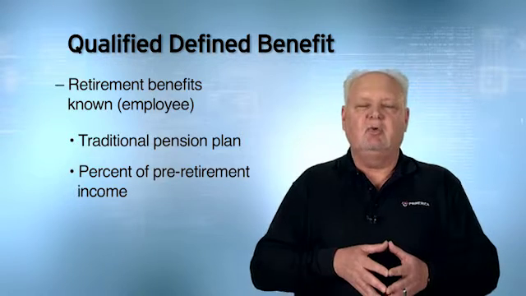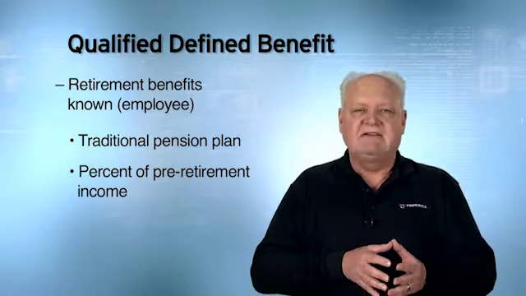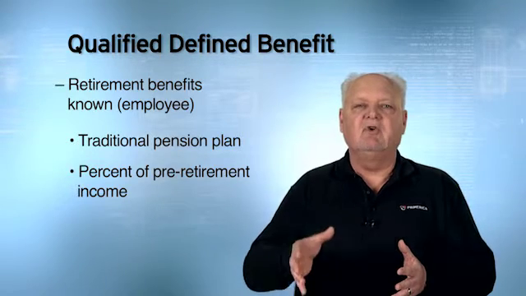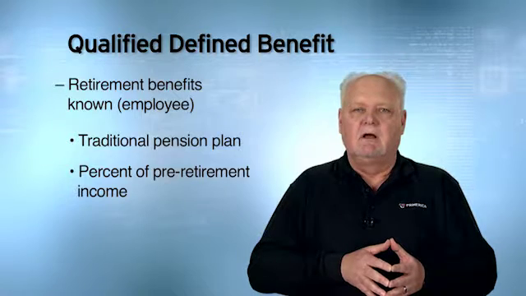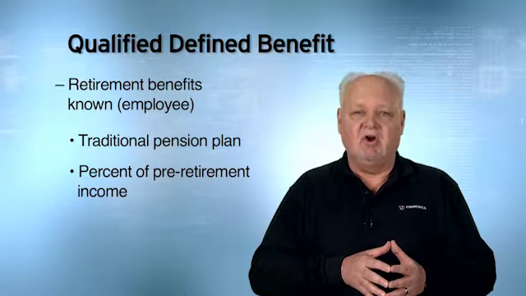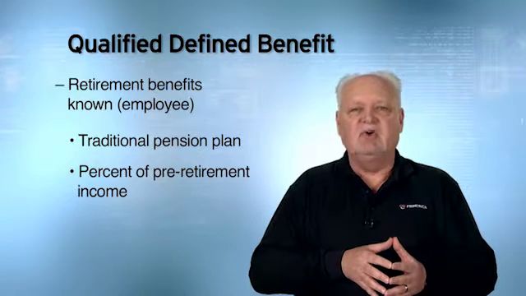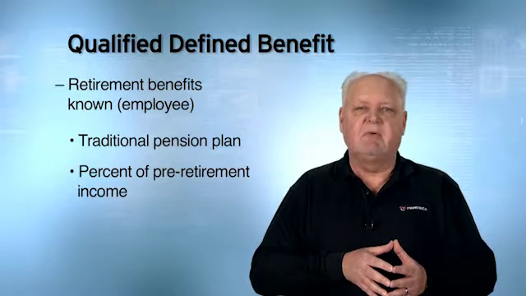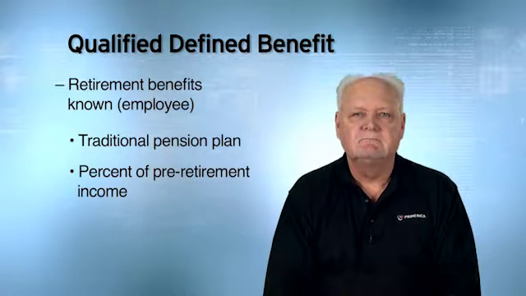Let's say that you have money going into a defined benefit plan that's going to pay you 80% of your pre-retirement income. Before you retired, you were making $100,000 a year. In retirement, your annual income paid from the retirement plan will be 80% of that, or $80,000.